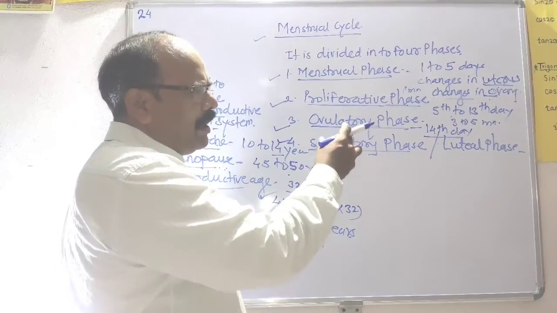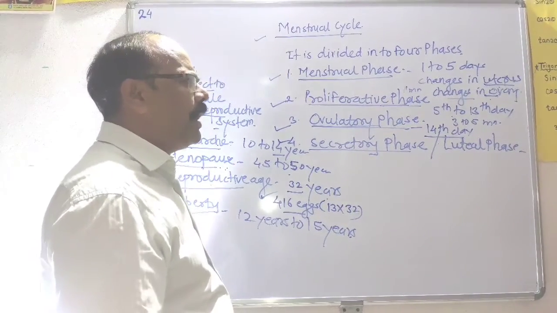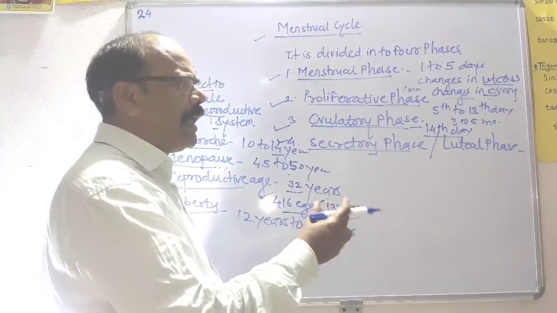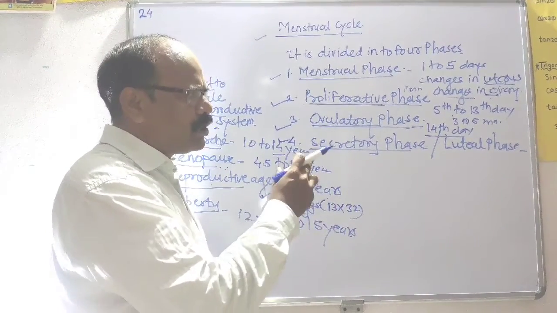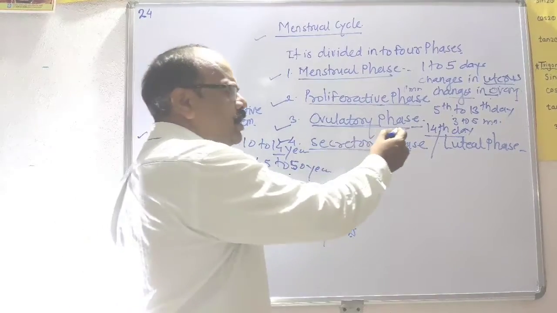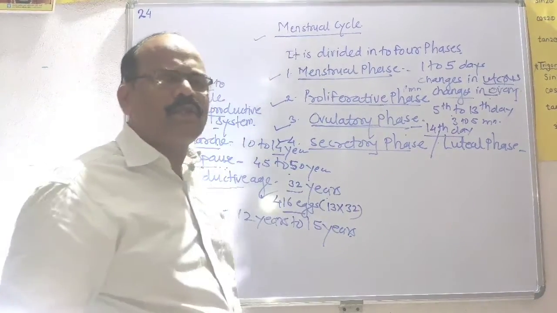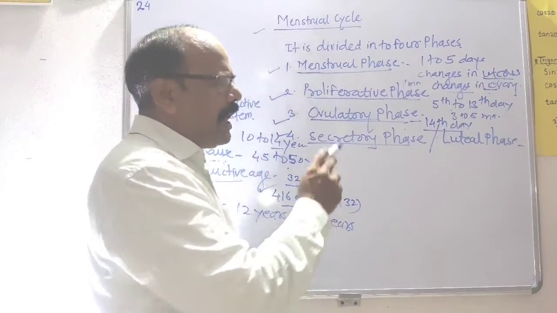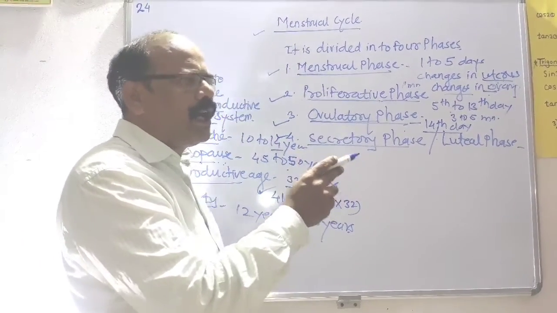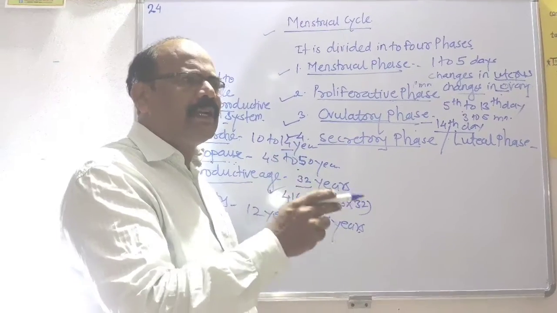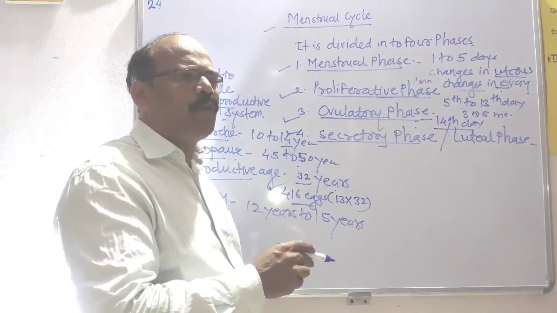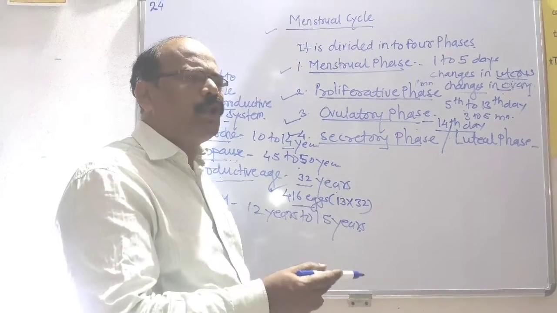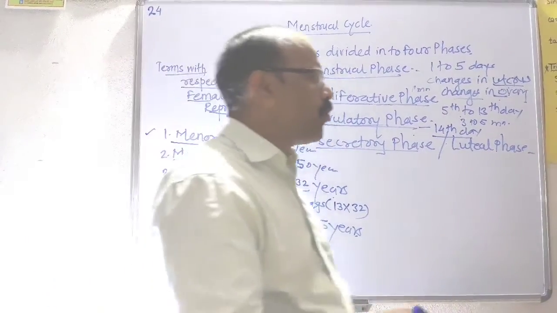This release of the egg from the mature Graafian follicle is called ovulation, and it occurs at the 14th day of the menstrual cycle. The rupture of the Graafian follicle is done under the influence of LH, luteinizing hormone, which is formed by the positive feedback mechanism.